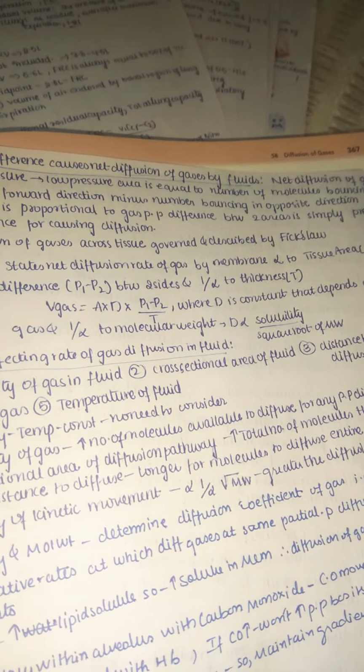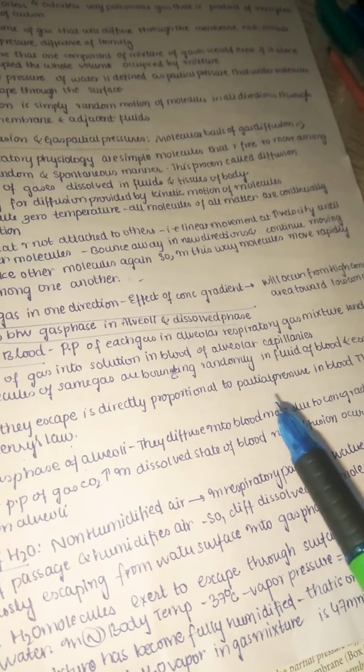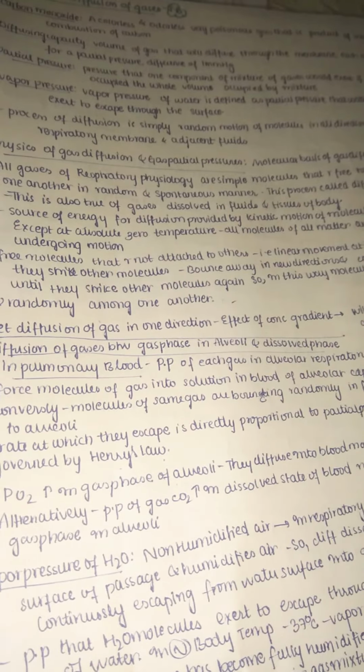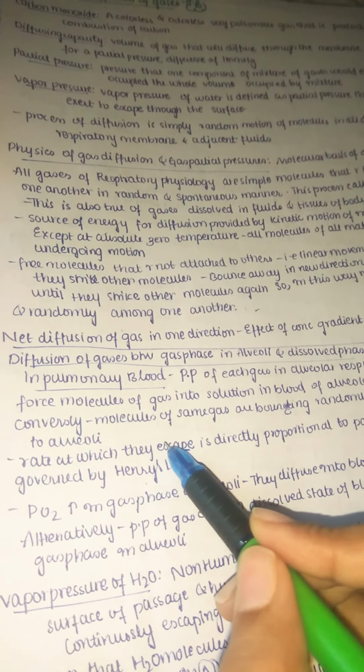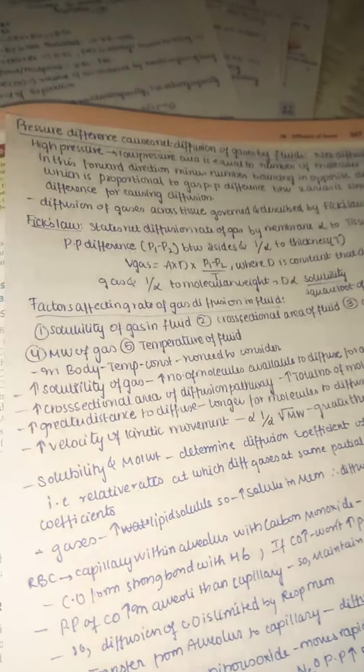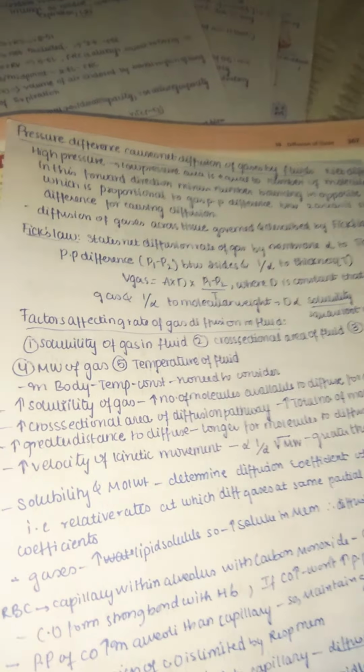Before, we have seen Henry's law. Henry's law is mainly related to the rate at which the escape is directly proportional to partial pressure. I think both are almost the same, but here the word is escape because it is coming from the capillary into the alveoli. But here we are seeing both, that is, escape is there and also forward direction is there. This is given by Fick's law.